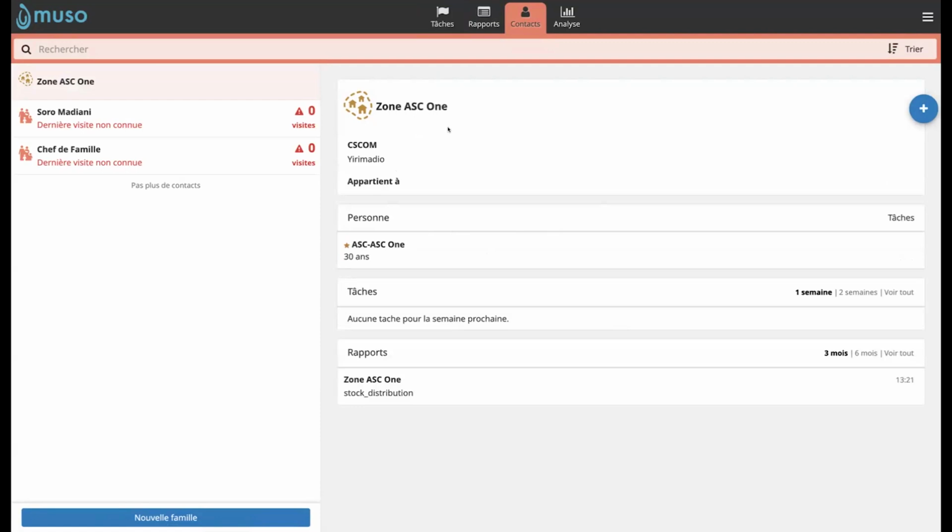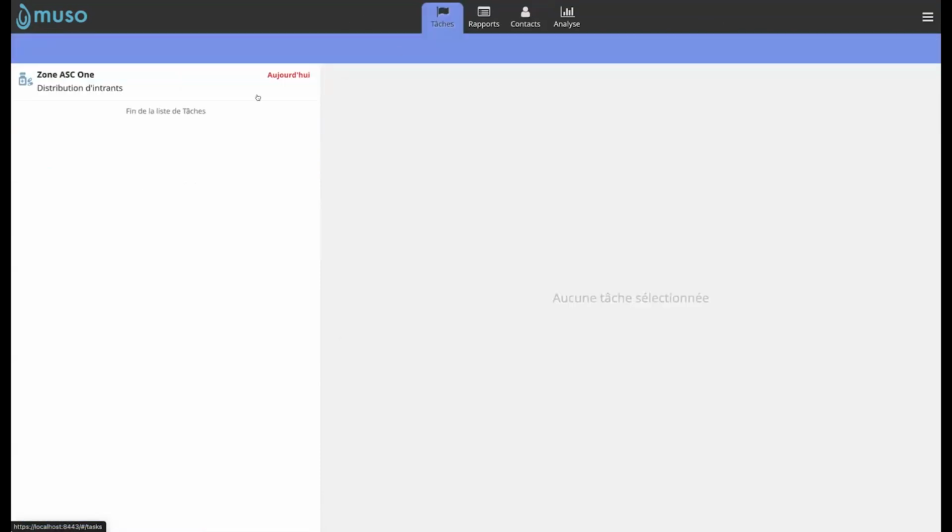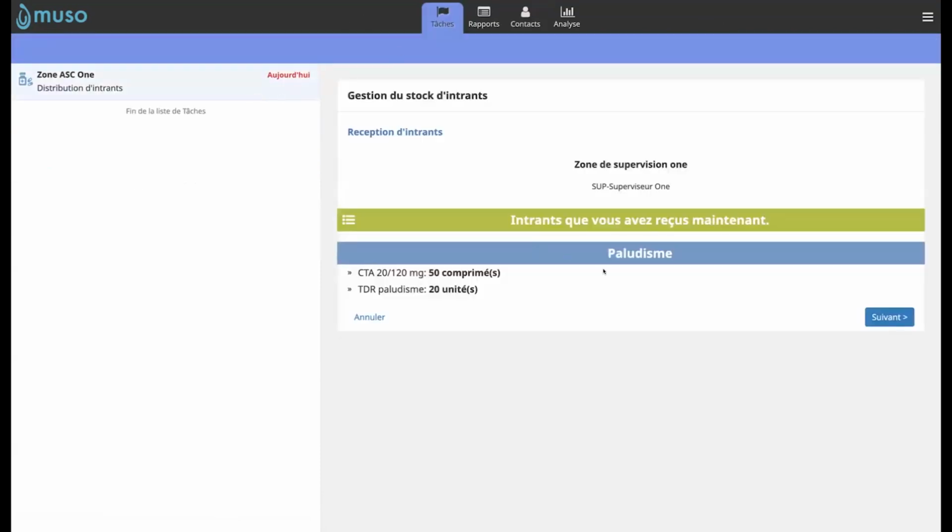Here we go. You can see, right here I don't even have the inputs yet, meaning that we haven't initialized the module for the inputs for this specific area for the CHW. So I'm going here on the tasks to receive the distribution that I was allocated.